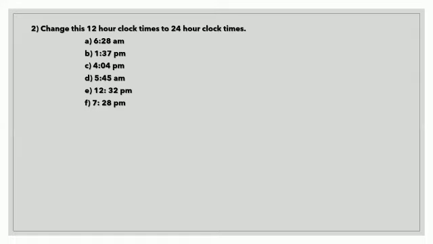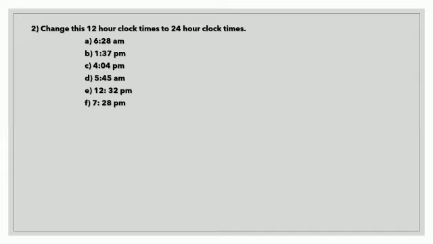So actually what we have to do here is they have already given you some times, but that is in 12-hour clock times. What we need to do is convert these 12-hour clock times to 24-hour clock times. So before finding the answer, let us make sure we understand the difference between the 12-hour clock and the 24-hour clock. Already in the introductory session, I said that in a 12-hour clock, it takes 2 rotations to cover 24 hours. In a 24-hour clock, it takes 1 rotation, because 24 hours makes 1 day.